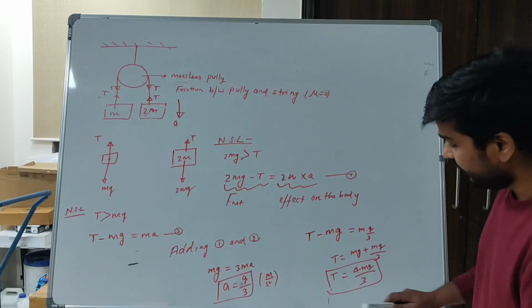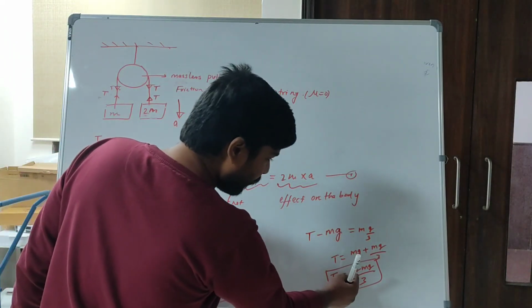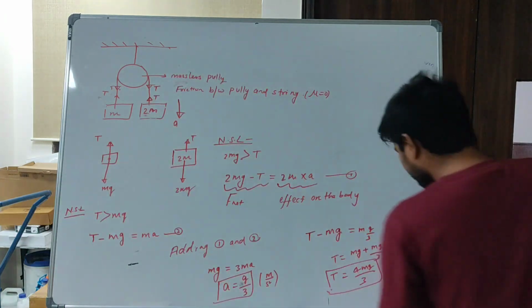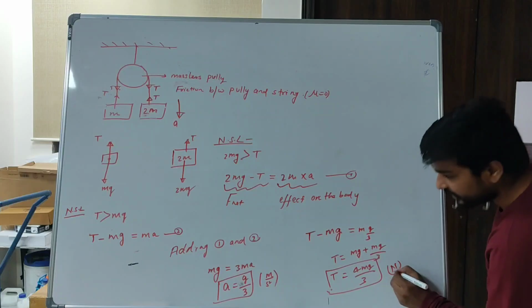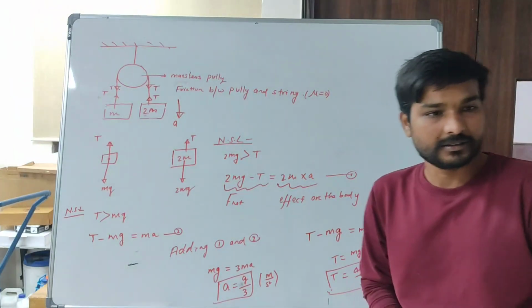Tension induced in the string is T equals 4mg by 3 newtons and acceleration is g by 3. So done.